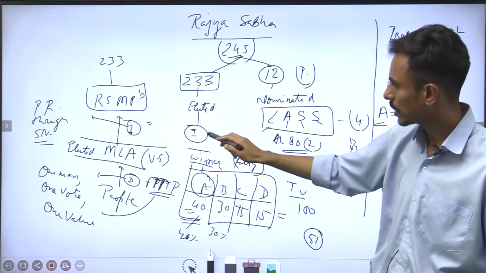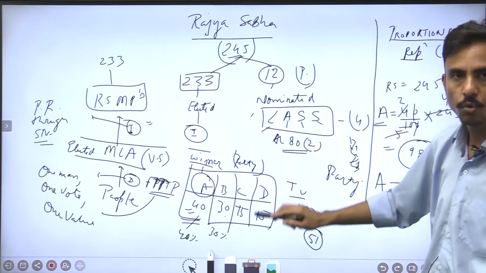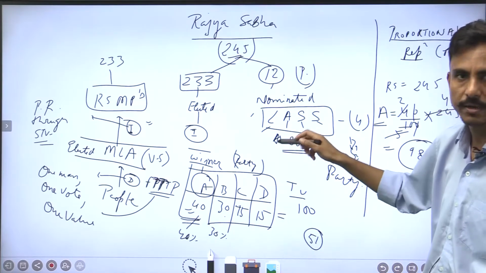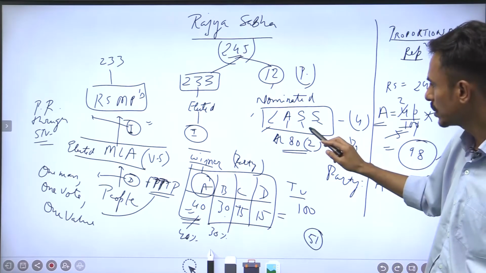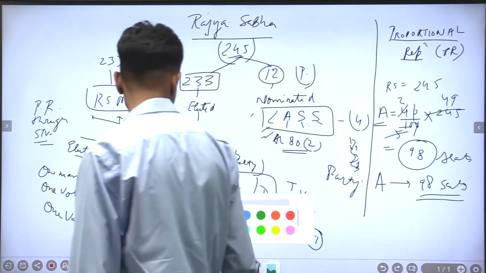Now these elected members are elected through indirect election, whereas the nominated ones come from different fields, who have excelled in literature, arts, social services and sciences, under Article 80, right?